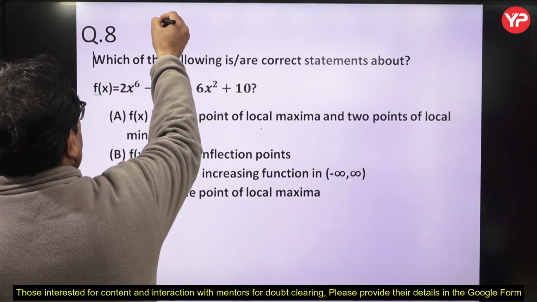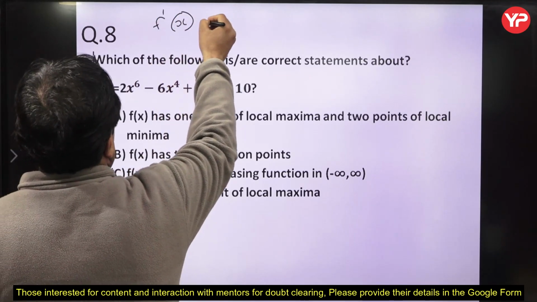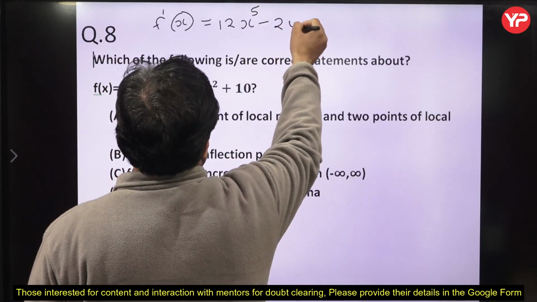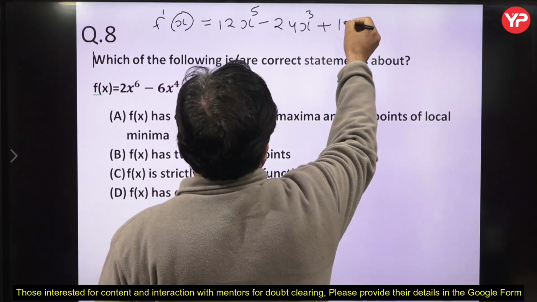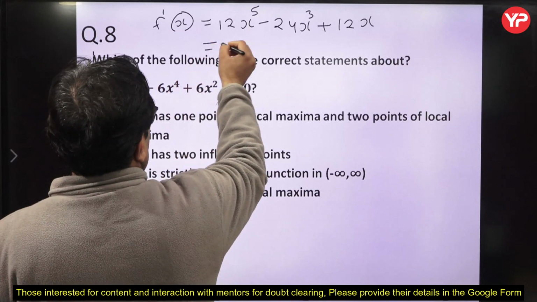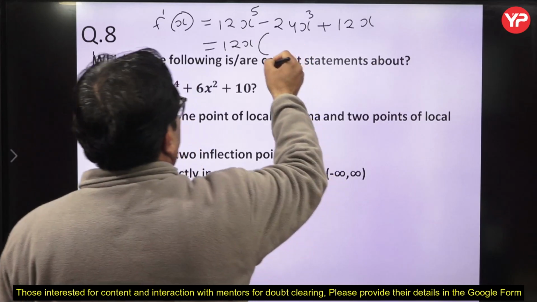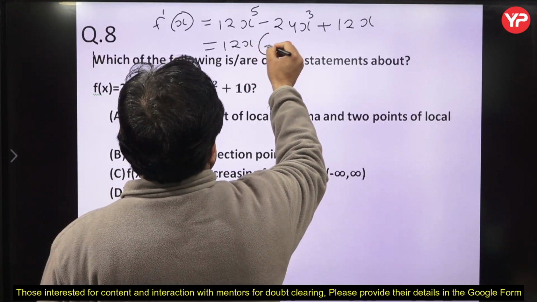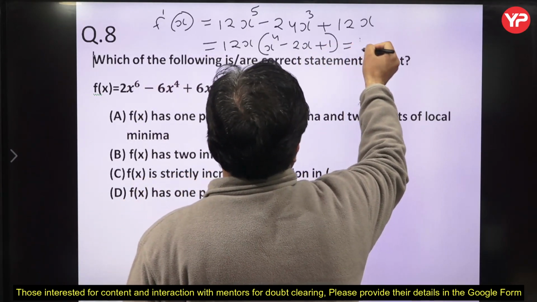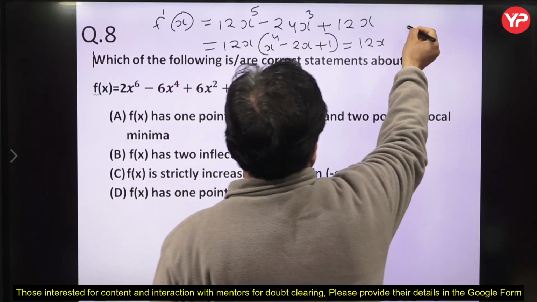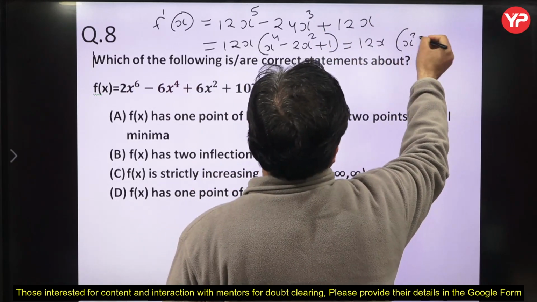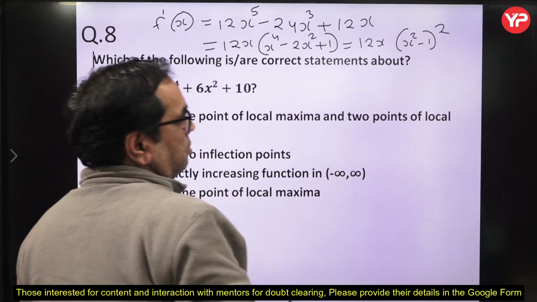We have f dash x, okay, f dash x equal to 12x to the power 5 minus 24x cube plus 12x, okay. And now we can take this 12x common also. So if we take 12x common, what are we getting? We are getting x to the power 4 minus 2x square plus 1, which is equal to 12x into, this is nothing but x square minus 1 whole square, okay.